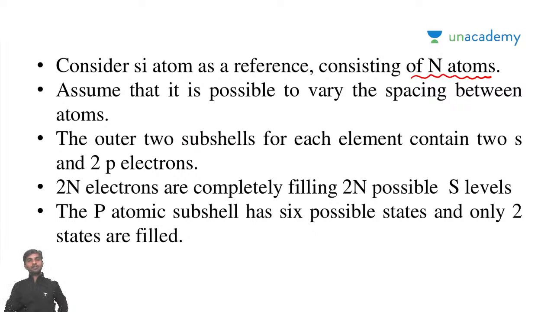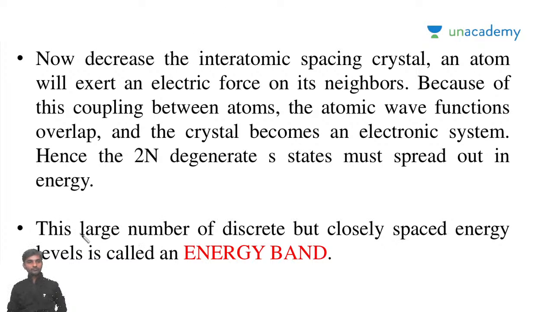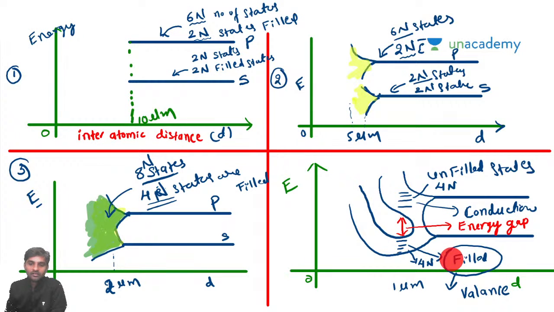So the large number of discrete but closely spaced energy levels is called an energy band. This is how an energy band is created. The upper vacant or unfilled energy state is called conduction band, and the lower filled state is called valency band.